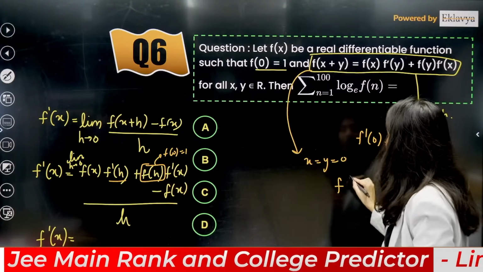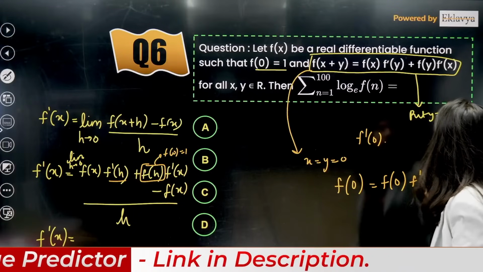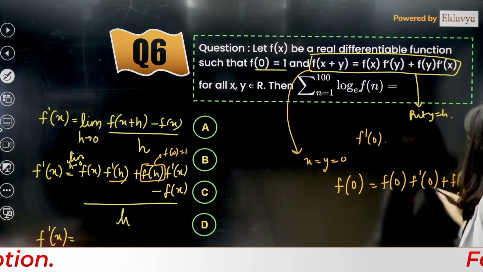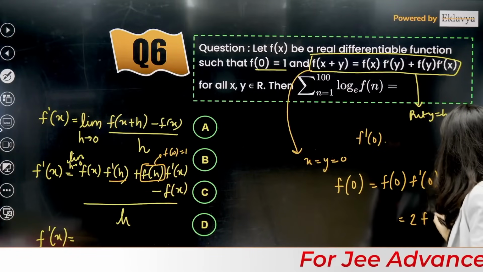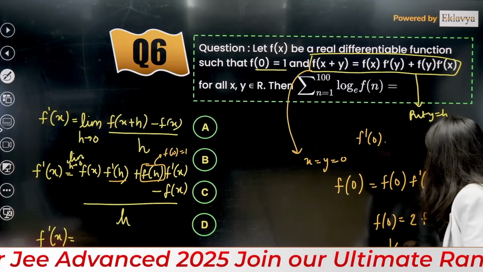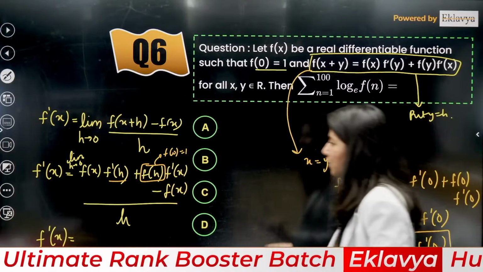Just put in here x is equal to y is equal to 0 and see what happens. So this is f of 0 plus 0, this is f of 0. Then f dash 0 plus f of 0 and then f dash 0. Correct? F of 0 is 1. So this is 2 f dash 0 is equal to f of 0, which is 1. 1 by 2 is equal to f dash 0. So f dash 0 is coming out as half. Put it right here.